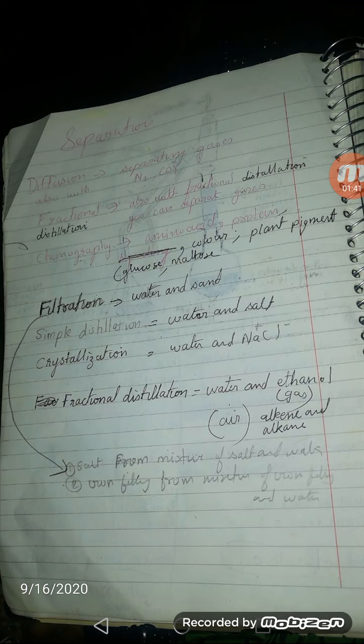Distillation is like from water, from salt, they will not say salt, they will say sodium chloride, or potassium chloride from water, like this they will say. And diffusion, I already explained all these things, fractional distillation, diffusion. Just now I will explain only past paper questions, okay.